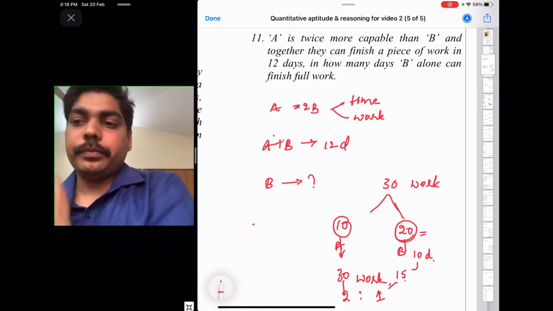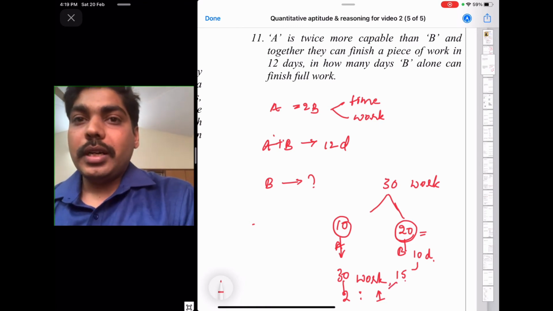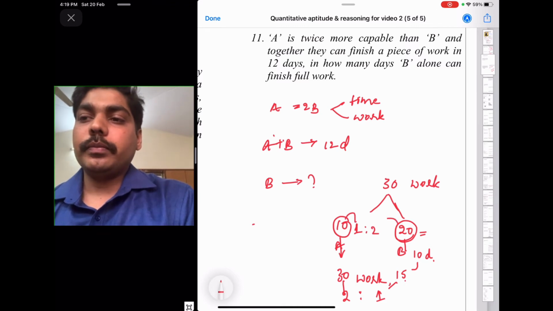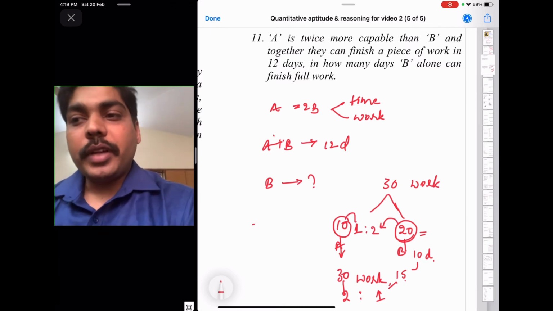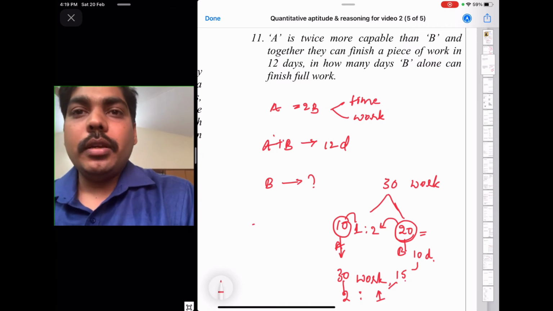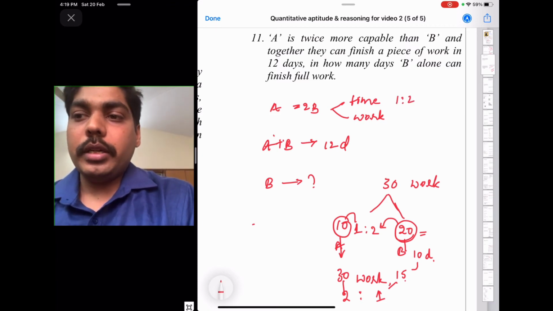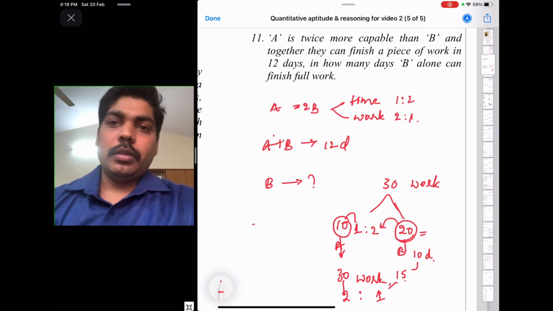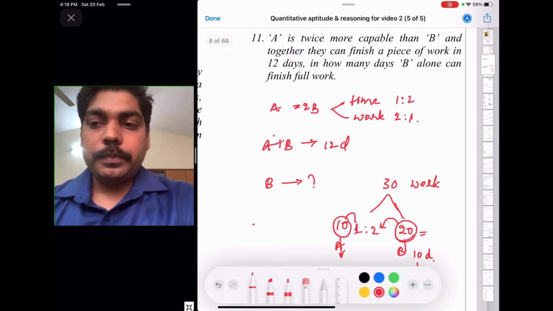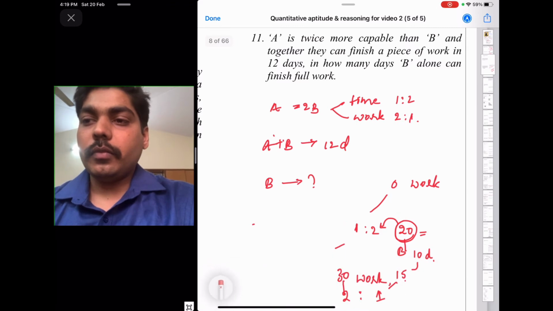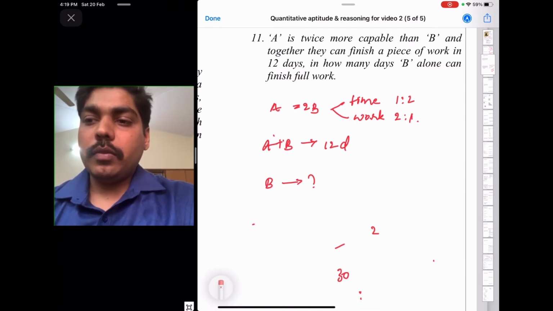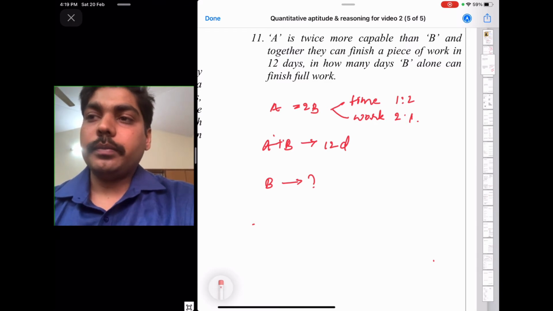In terms of time, it will be 1:2. So in terms of time the ratio will be 1:2, and in terms of work the ratio will be 2:1. So this thing you understand. Okay, so in terms of time and work, the ratio will differ.